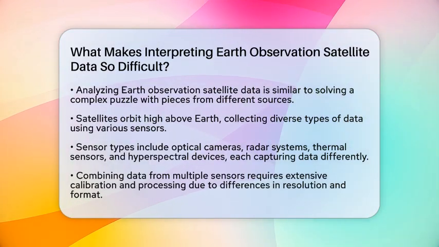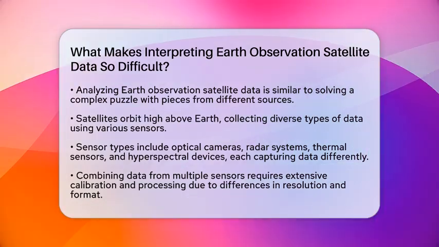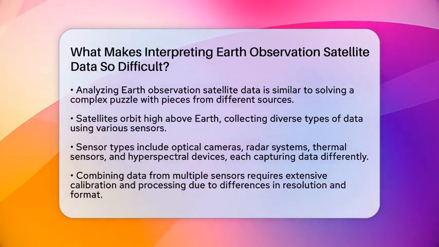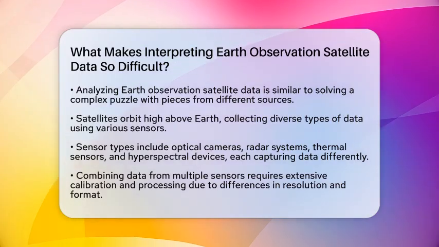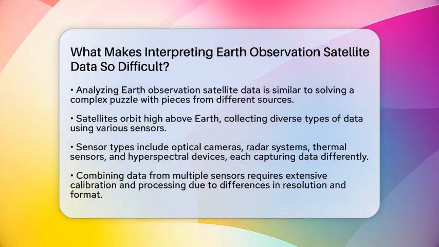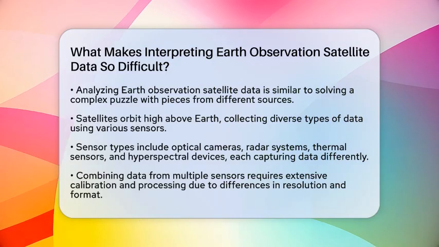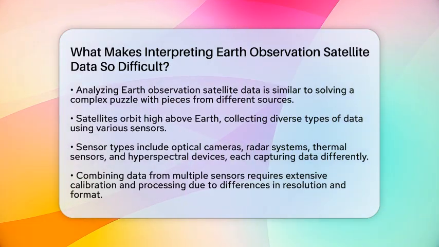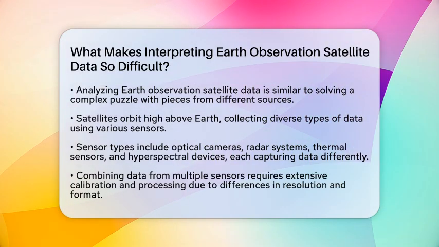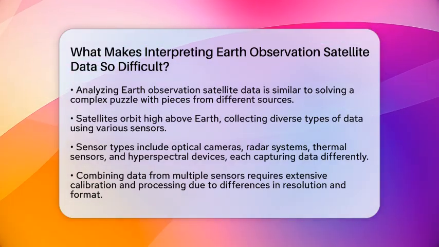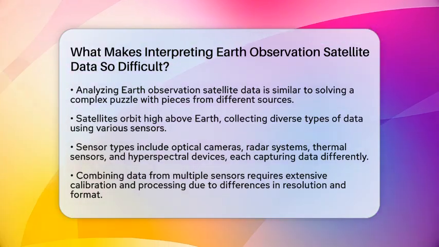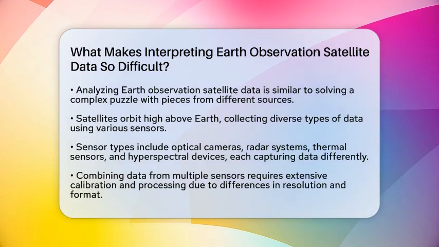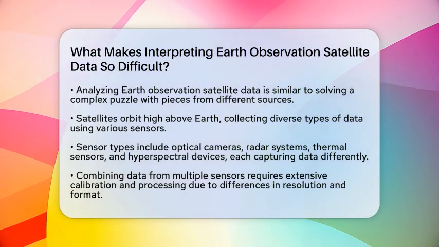First, these satellites use many types of sensors: optical cameras, radar systems, thermal sensors, and hyperspectral devices. Each sensor captures data in different ways. Optical sensors work like regular cameras, taking pictures in visible light. Radar sensors send out radio waves and measure how they bounce back, even through clouds. Thermal sensors detect heat emitted from the Earth's surface.